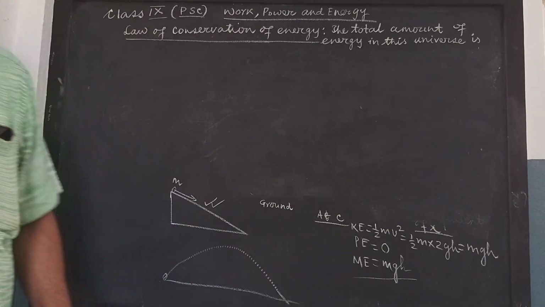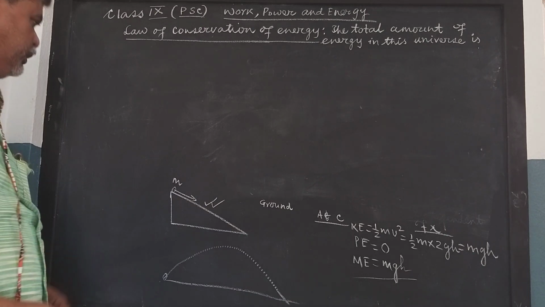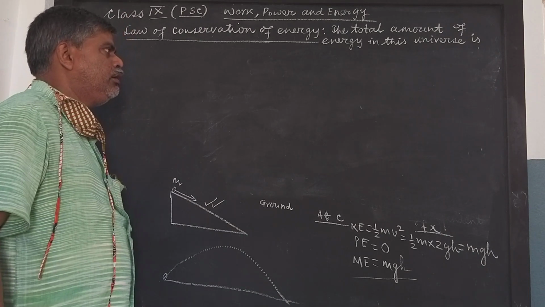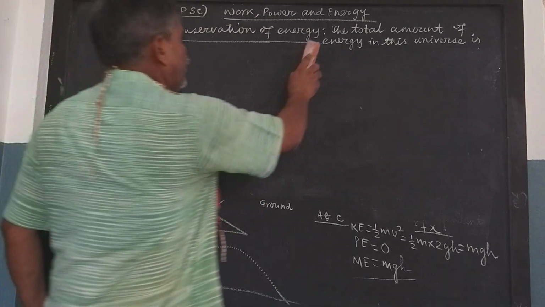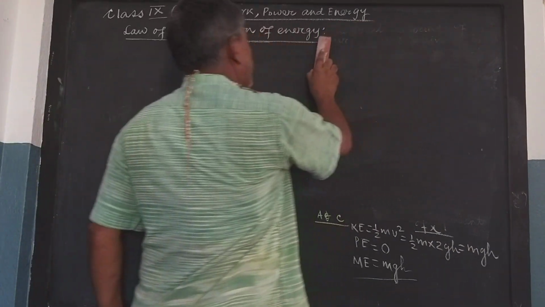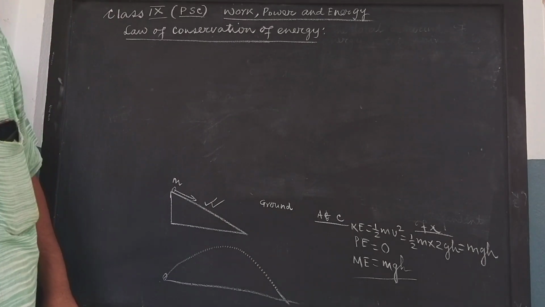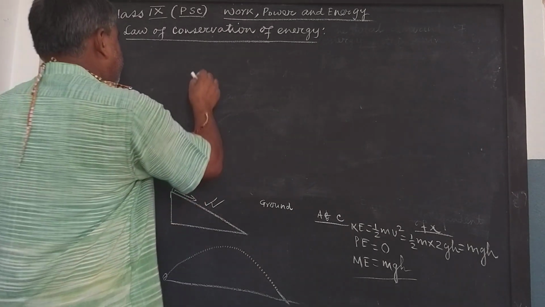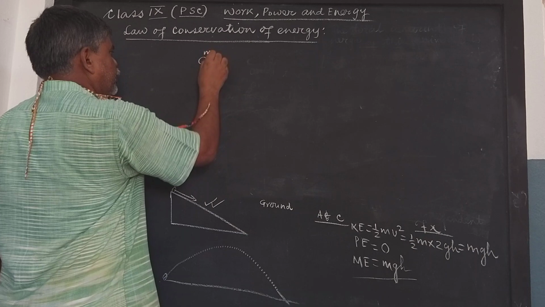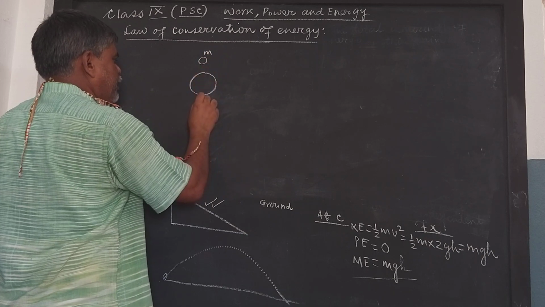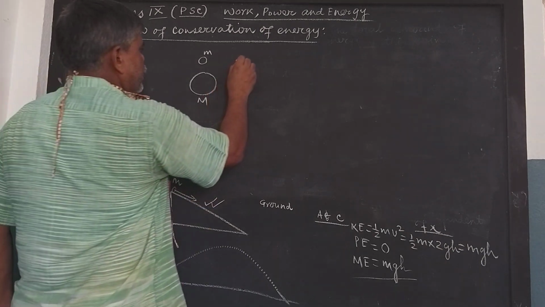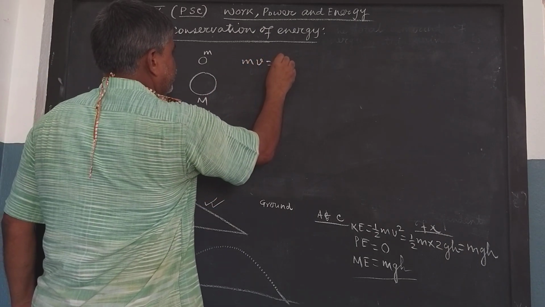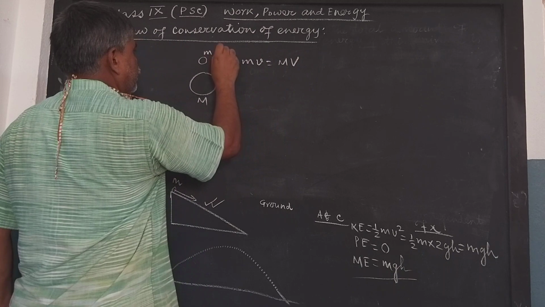From here, we can also have some type of questions, that suppose two bodies of different masses are having equal linear momentum, which one is having greater kinetic energy. Suppose this is the body of mass m, this is the body of mass capital M. They are having equal linear momentum, that is mv is equal to MV.